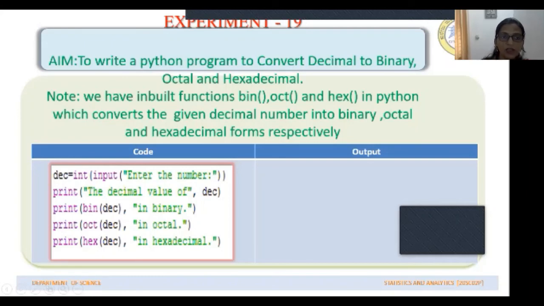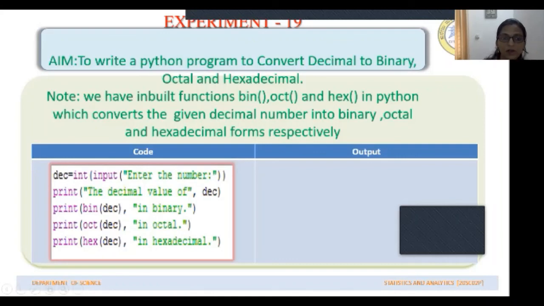So if we write this code, print bin of DEC, in binary, what is displayed in the output? The binary value of the number we have entered will be displayed, and this string will be displayed.